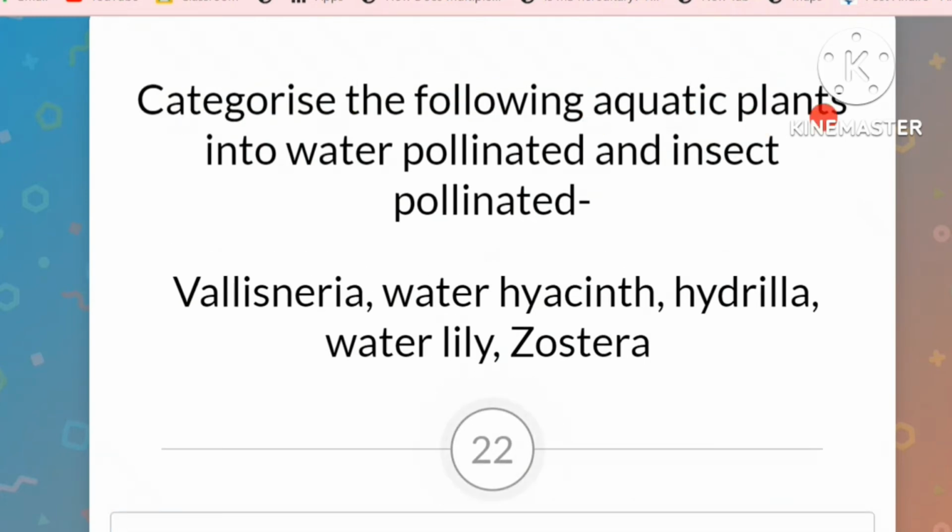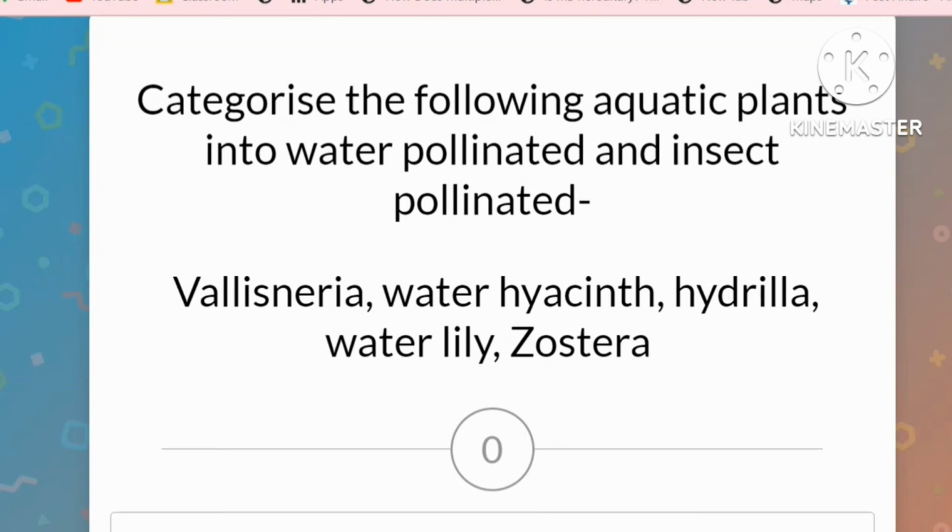Categorize the following aquatic plants into water pollinated and insect pollinated. So here all these plants grow inside water, but not all aquatic plants are water pollinated. They can be insect pollinated too. So which will become insect pollinated, which will become water pollinated? We'll just see that.